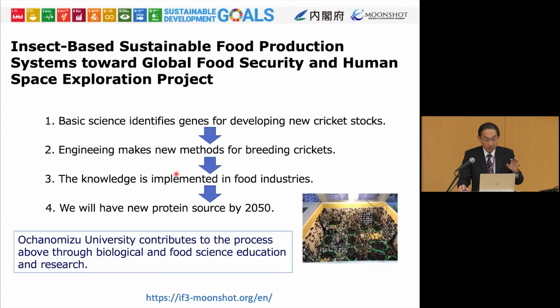Based on the accumulated knowledge from steps 1 and 2, we are going to implement this in the food industry, and in the coming 2050, we're going to have a new protein source that can sustain human lives on Earth. Ochanomizu University contributes to the process above through biological and food science education and research. If you're interested in this type of study, you can join our university, join my lab or other labs, and be part of this project. So this is all about my work and talk.